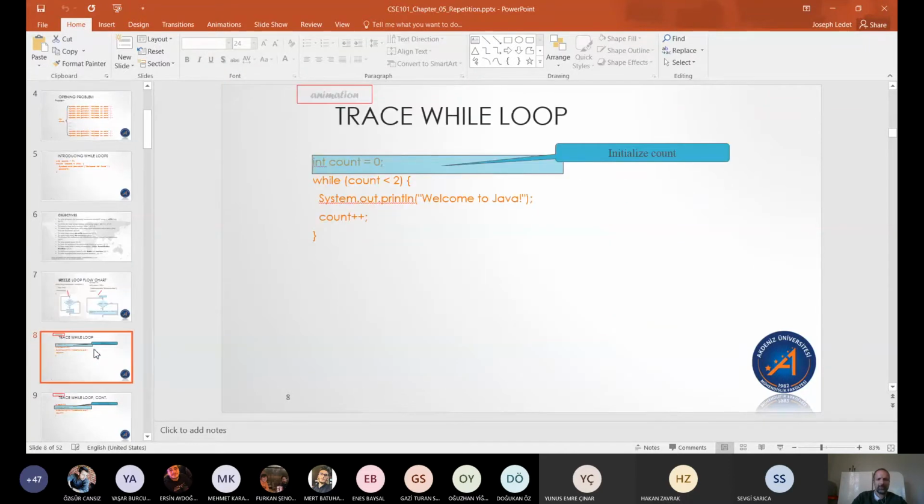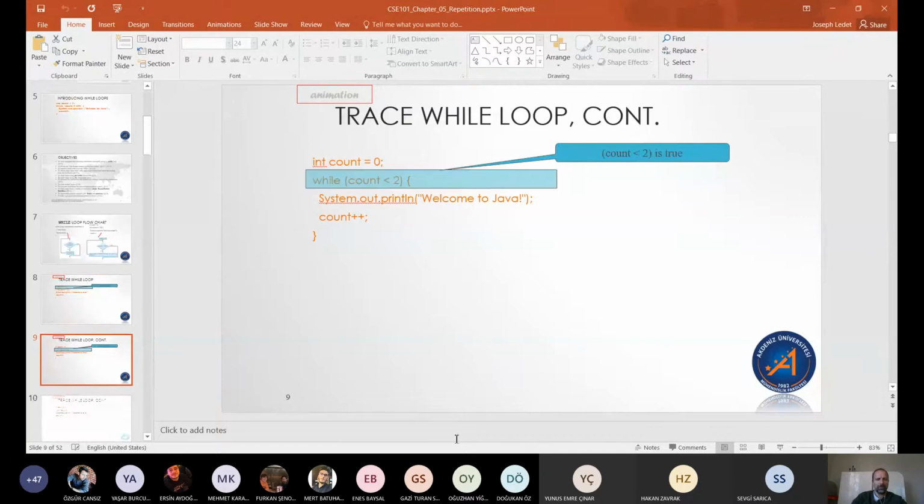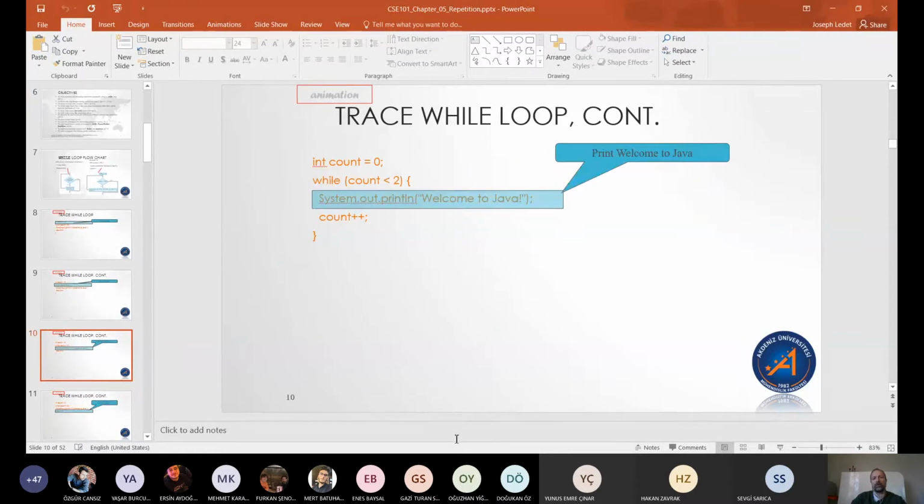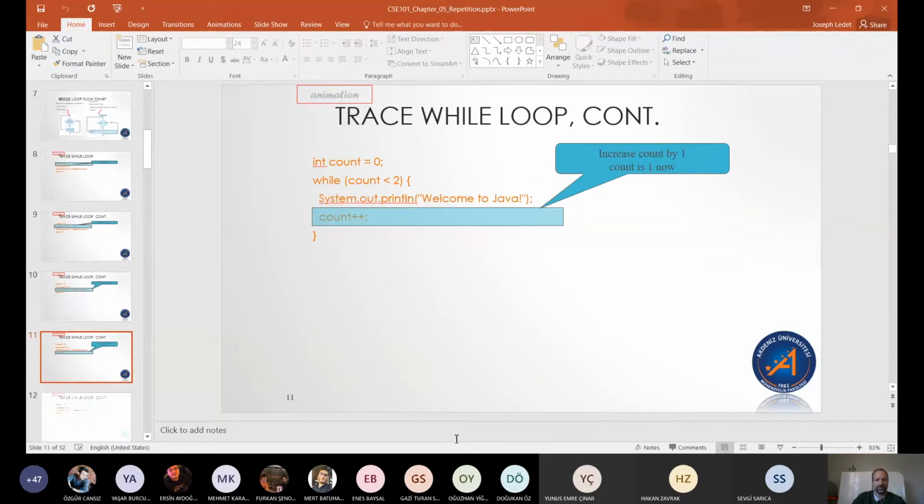Like I said, we'll look at more detail about this one. So instead of doing 100 times, let's look at 2 times, because it'll be a lot shorter. 100 times, and we'd end up with a couple of hundred slides to look at, and we don't want that. So we initialize count to 0. We check, is count less than 2? The answer is yes. So we go inside of the loop. We print our message, welcome to Java. We add 1 to count. Count is now 1.